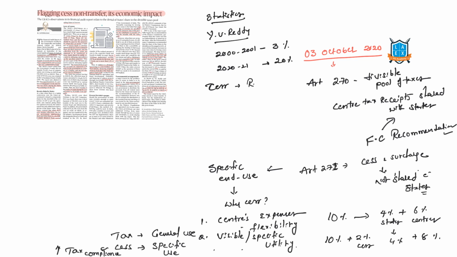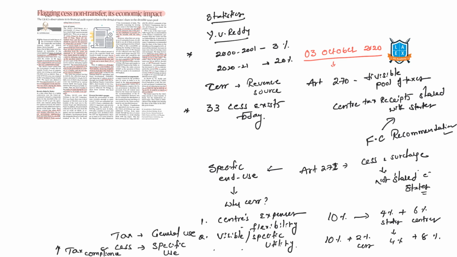Third point, after the introduction of GST, it was believed that the cess would come down. Even today we have 33 different types of cess or surcharge imposed on us. These you need to keep in mind.